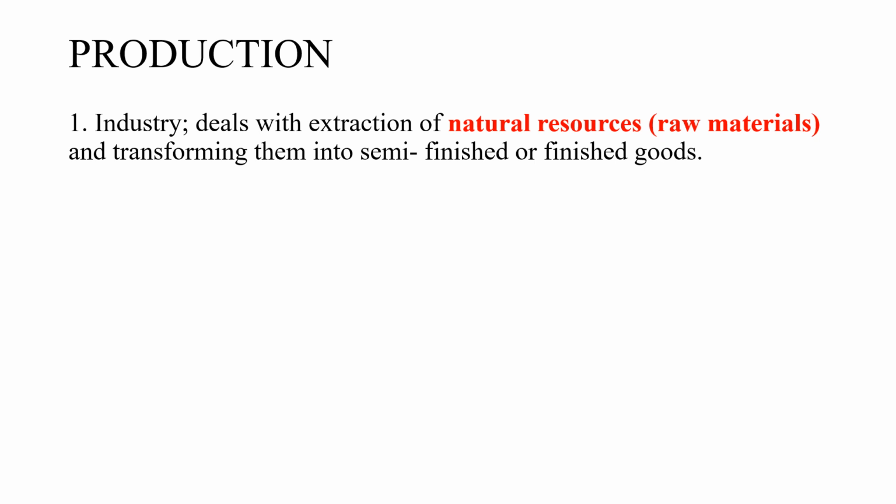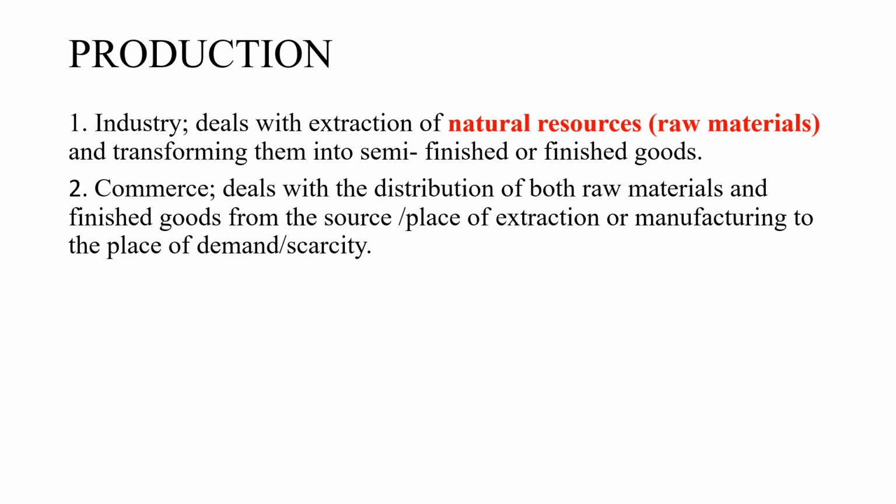So let me just recapitulate that. A door that has been made in the industry but needs other additional things for it to be ready for use, it's a semi-finished good. Okay, then the one that has everything, the handles, the varnish, everything, it's a finished good. Okay, so industries just transform natural resources into semi-finished goods or finished goods.